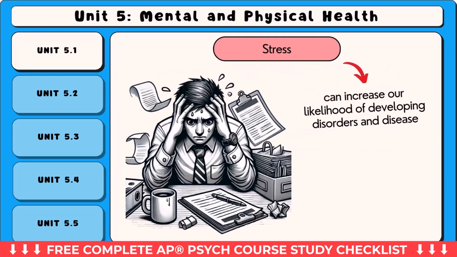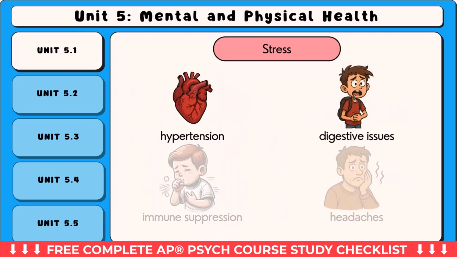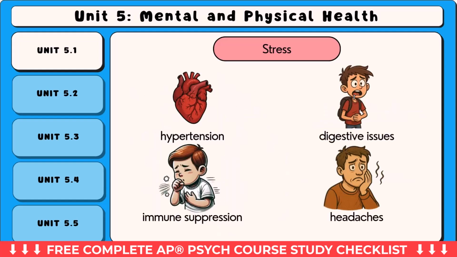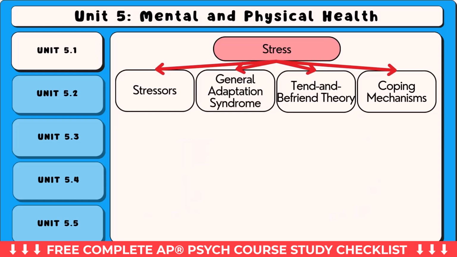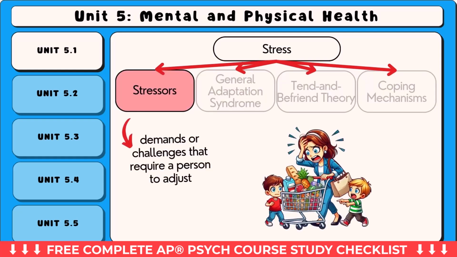Stress can increase our likelihood of developing disorders and disease. It is not only something that affects the mind, it has been linked to physiological issues such as hypertension, digestive issues, headaches, and immune suppression. This unit looks at 4 key concepts related to stress: stressors, the general adaptation syndrome, the tend and befriend theory, and coping mechanisms. Stressors are any demands or challenges that require a person to adjust.